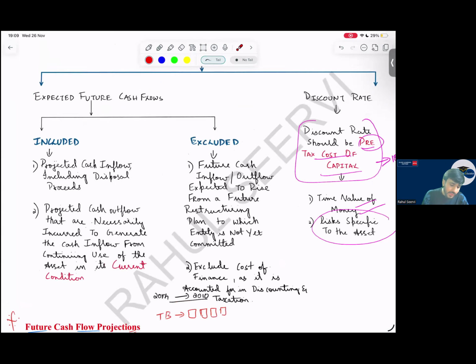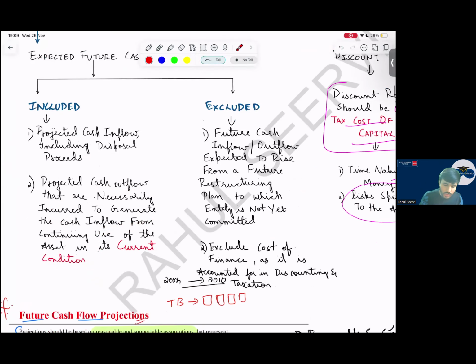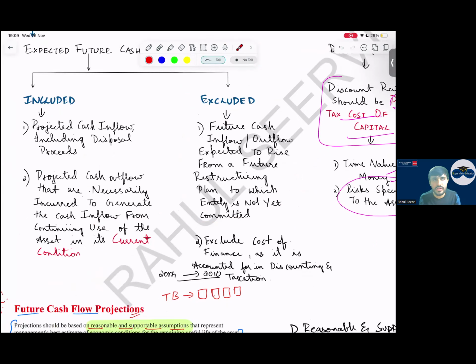See now. Cash flow will include what, sir? Today I have a machine, I am getting income from that. The residual value, the scrap value also will be part. Then day to day some repair cost is required to maintain this asset so that it can produce goods or service in the future. In that case, that also will be considered. Any cost which is necessarily incurred to generate cash flow from continuing use of the asset is included. So what are the cash flows which are excluded?